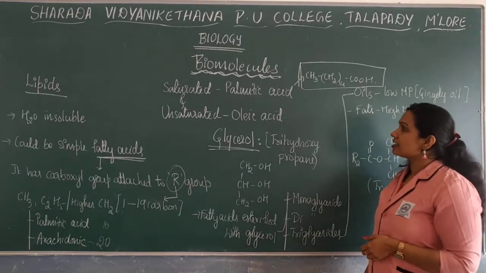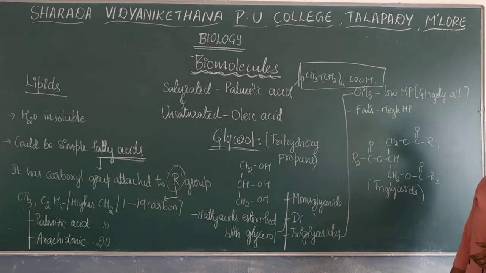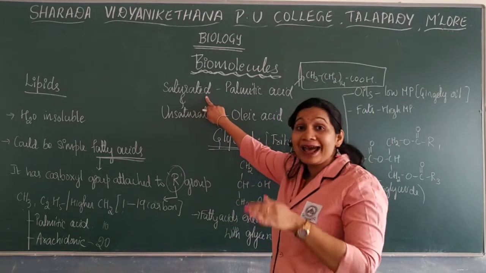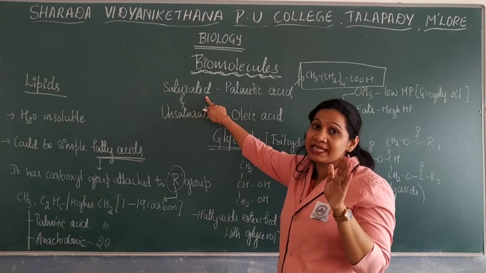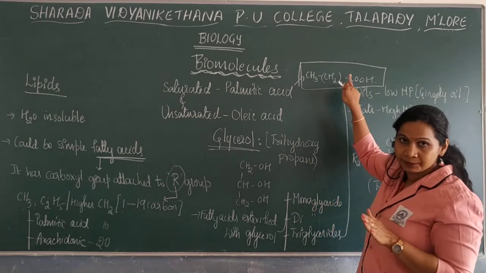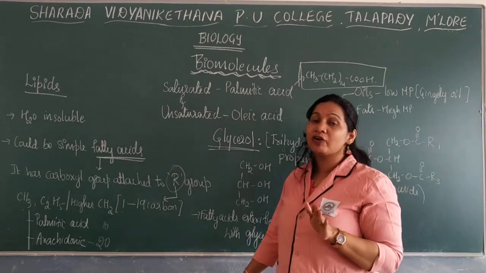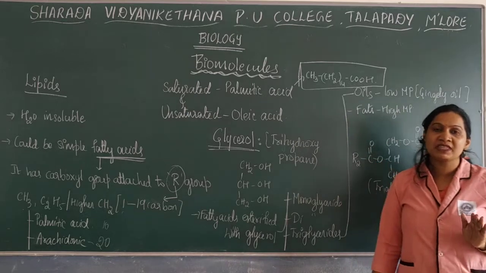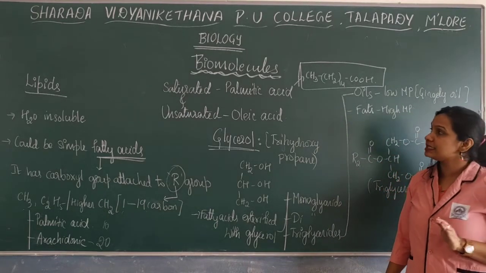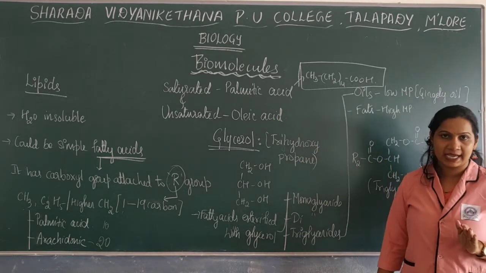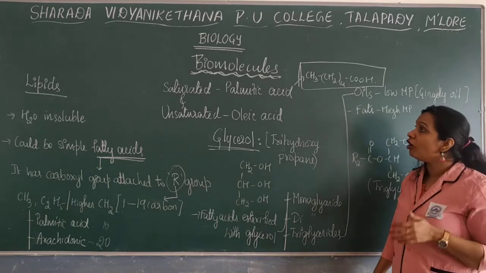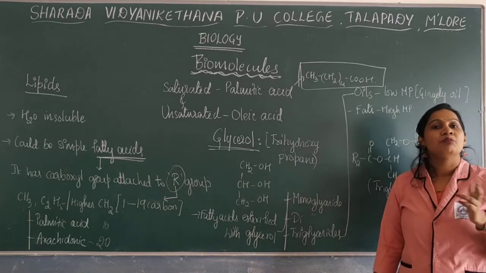Saturated fatty acid means there is no double bond between the carbons; they have only single bonds. For example, palmitic acid is a saturated fatty acid consisting of single bonds.